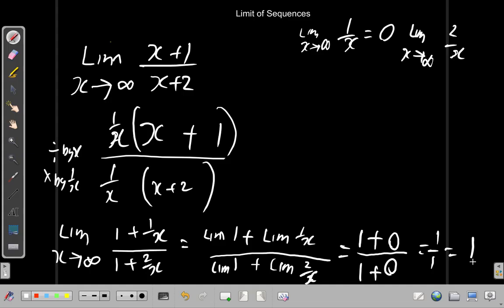And then what you have in that case is a number divided by a number, which is in this case 1. So we found the limit of this, and the limit of this equals 1. We'll look at another example next time.